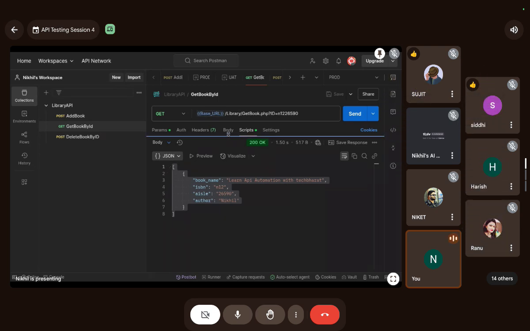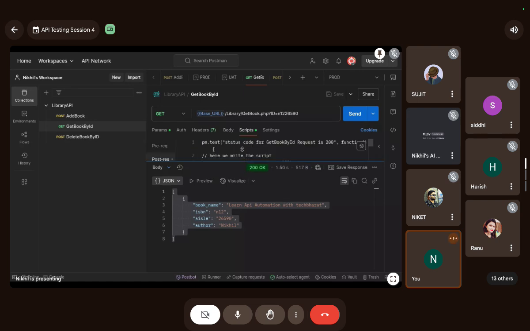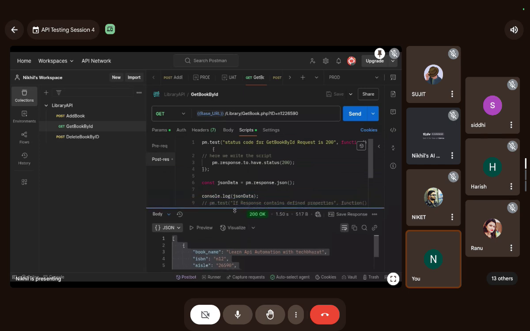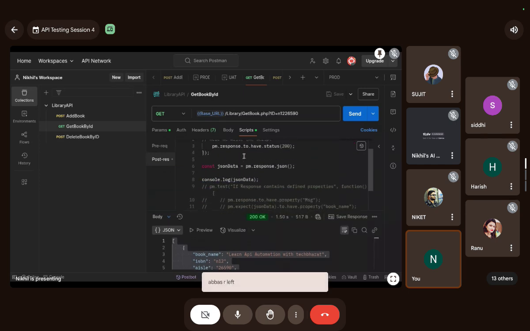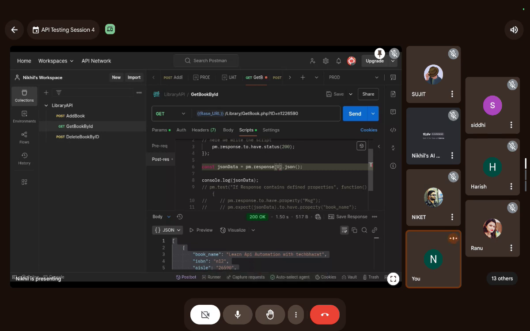I'm not pretty sure, but I guess this can fix it. Let me do something. I don't know if this is going to fix it, but either one of the fixes will work.